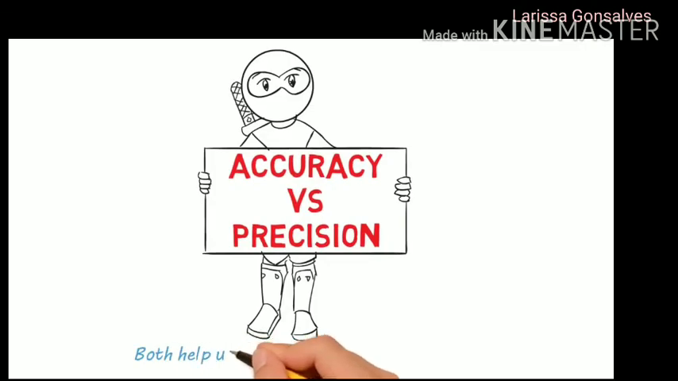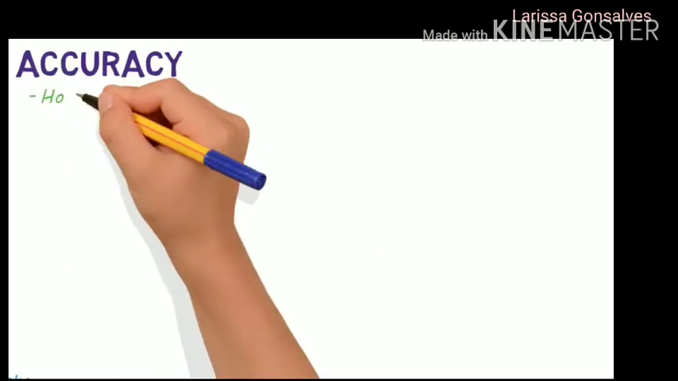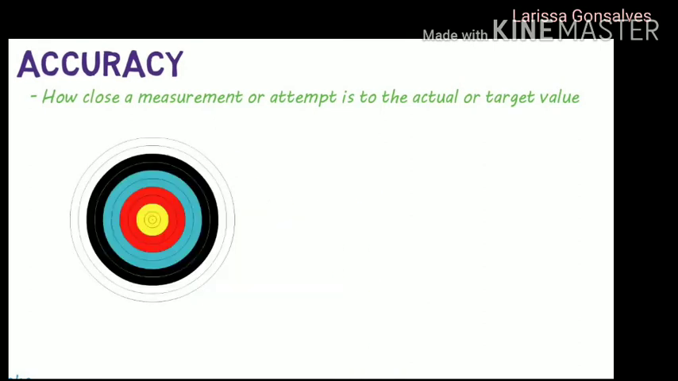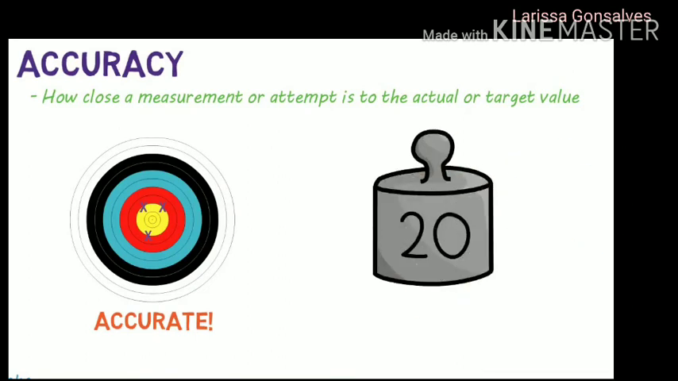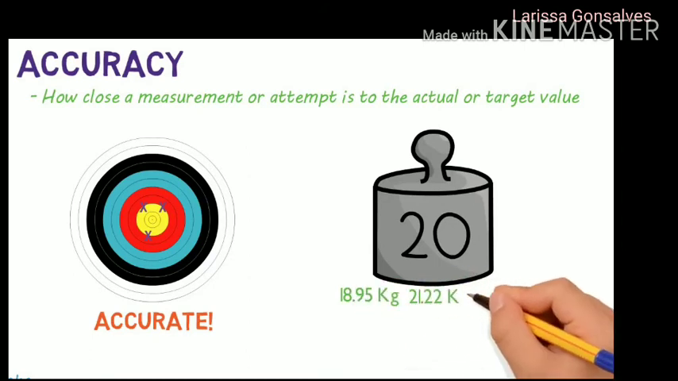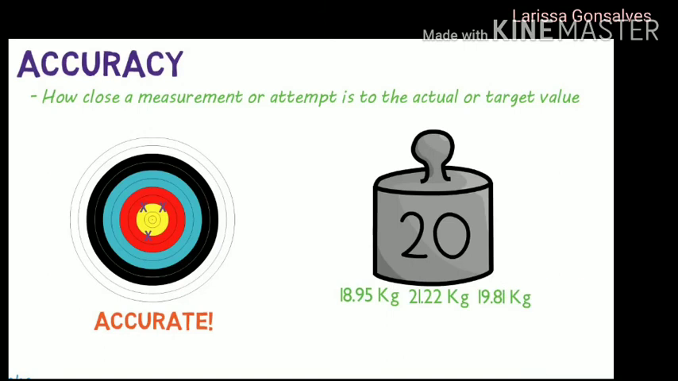Accuracy and precision help inform our knowledge when taking measurements. Accuracy refers to how close something is to the target or actual value. Using a target to illustrate, consistently hitting near the center would be accurate. Using another example, if we were to use a scale to weigh a 20 kilogram dumbbell 3 times, and the scale read 18.95 kilograms, 21.22 kilograms, and 19.81 kilograms for each respective weighing, we would say that scale is accurate.